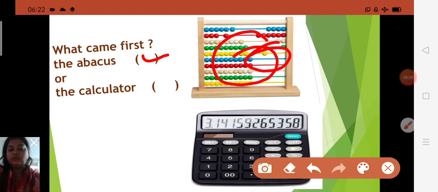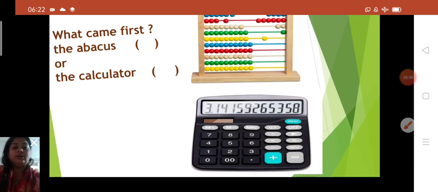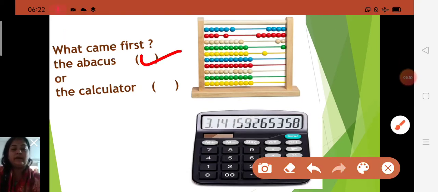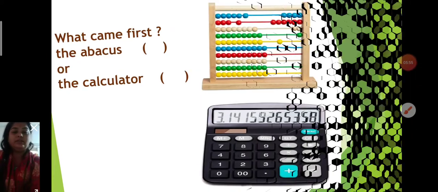Okay, children. And about the calculator, earlier it was also used for calculating, but nowadays we use a calculator for calculation. But here it is asking what came first. So earlier it was using the abacus. So what you all have to do, which is the correct one? Abacus, spelling: ABACUS. Now come to the next.